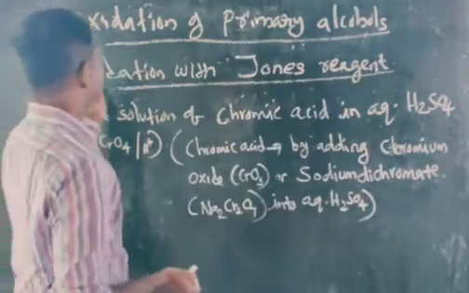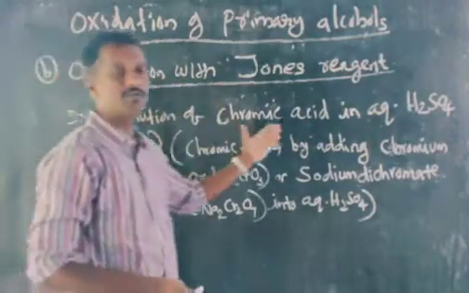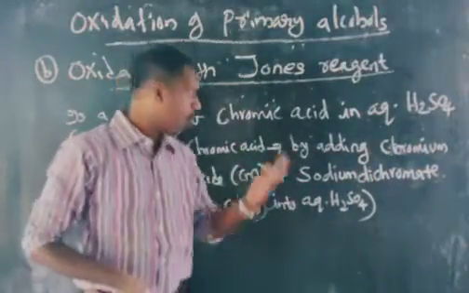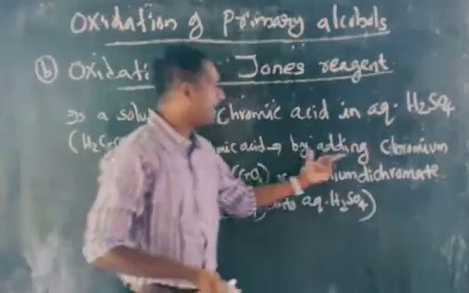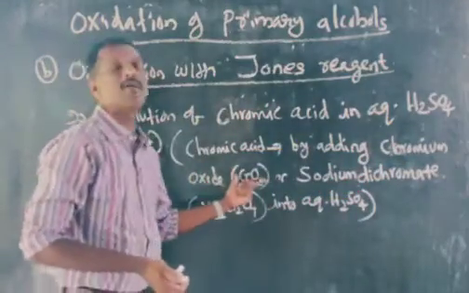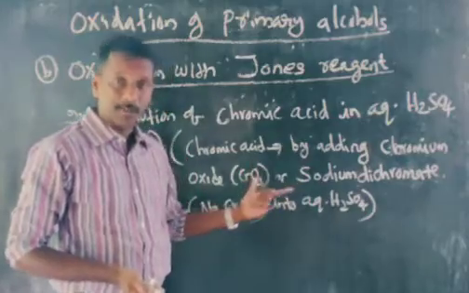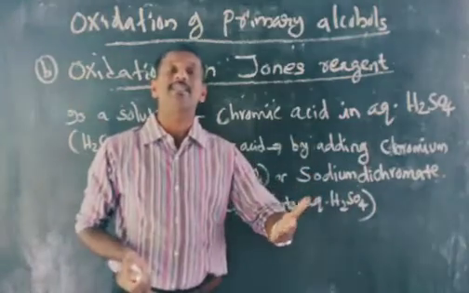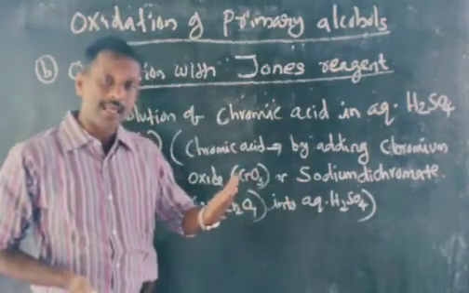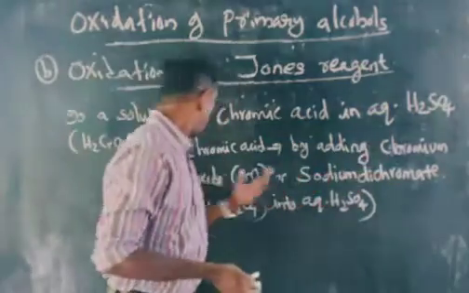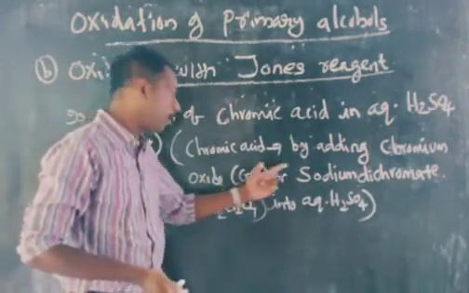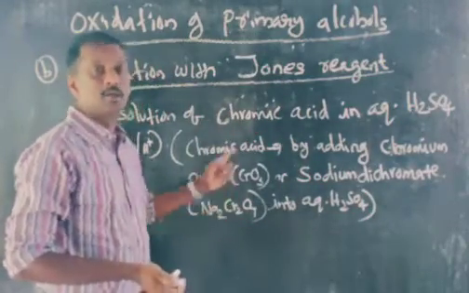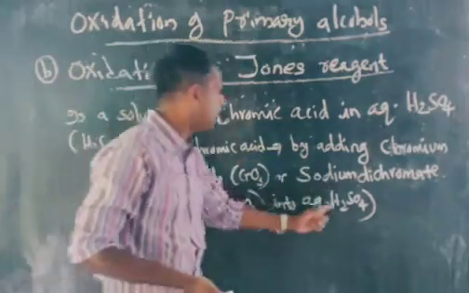So keep it in mind: Jones reagent is a solution of chromic acid in aqueous sulfuric acid. That is what is known as Jones reagent. Now, what is chromic acid? Chromic acid, H2CrO4, is prepared by adding chromium trioxide, CrO3, or sodium dichromate, Na2Cr2O7, into aqueous H2SO4.